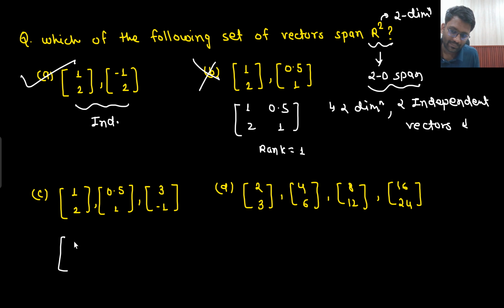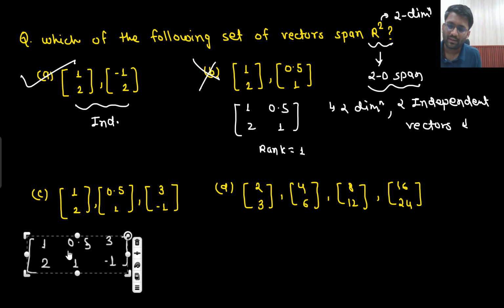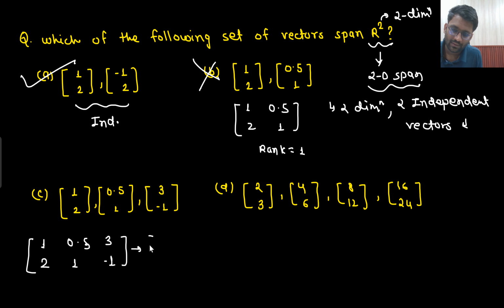I can sense one thing. Yes, sir. (1, 2), (0.5, 1) and (3, -1). This was the condition. So if I calculate the rank, what will I do? For calculating the rank, I can see one thing. Yes, sir.